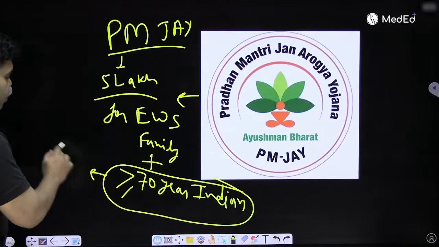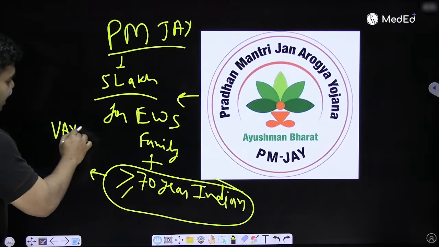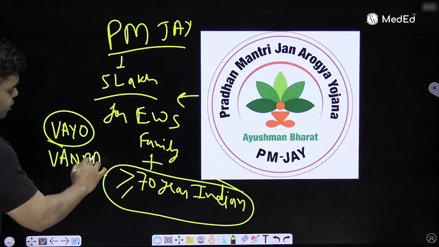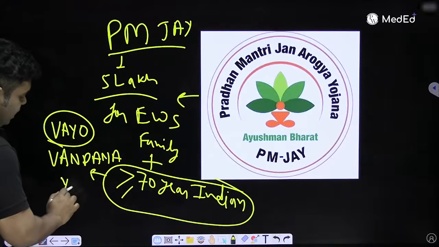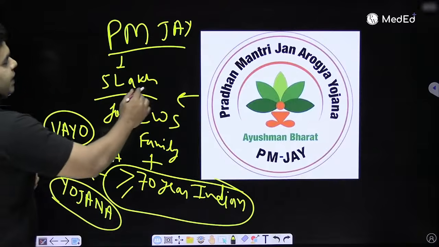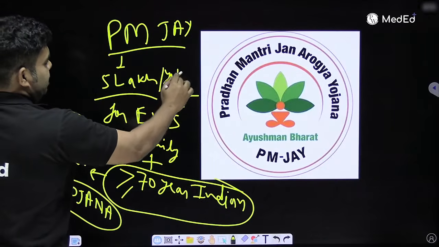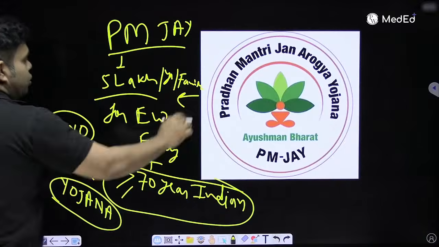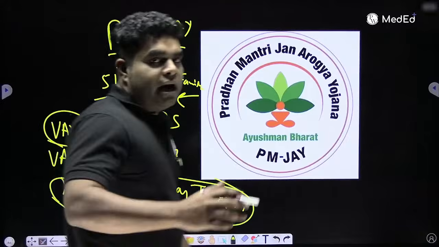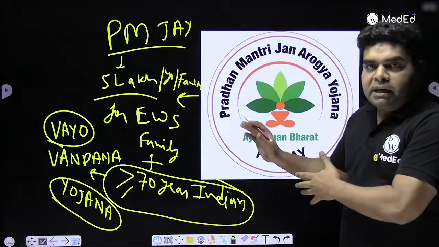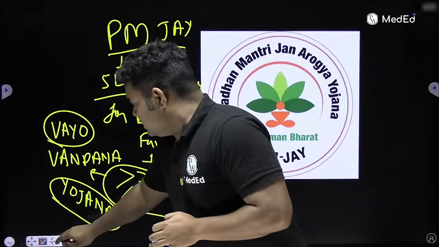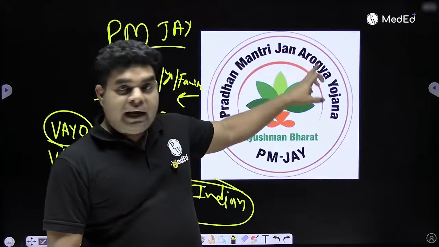And they call it Vayo Vandana. Vayo means old age, Vandana means worship. So for the worship of old age, under Vayo Vandana Yojana they have included the same insurance of 5 lakh per year per family. Insurance is now also given, along with EWS families, to people above 70 years, and we call that PMJ, but in PMJ they have included this part, Vayo Vandana.